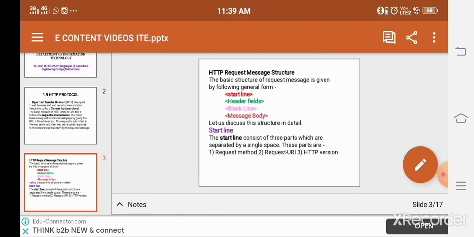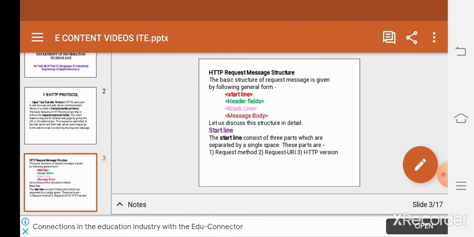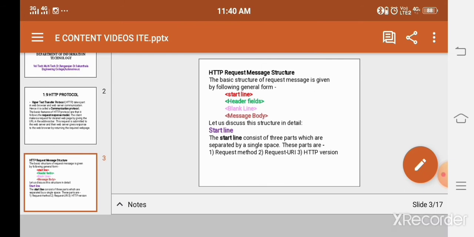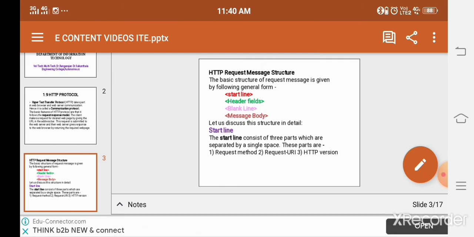Next topic is the HTTP request and response messages. This has one structure, and this structure follows four parts. One is the start line, second one is the header fields, third one is the blank line, and fourth one is the message body. First of all, we will see what the start line is. The start line consists of basically three parts: one is the request method, second one is the request URI, and third one is the HTTP version.